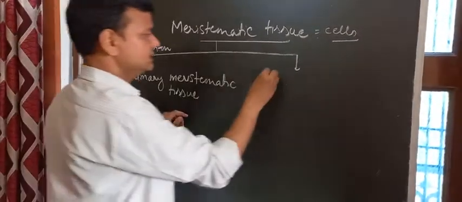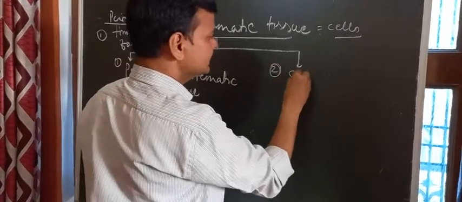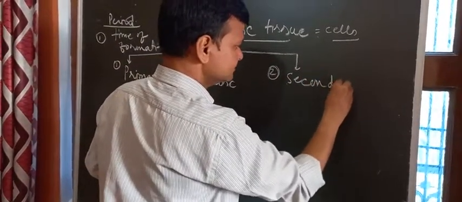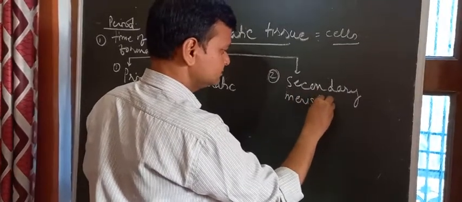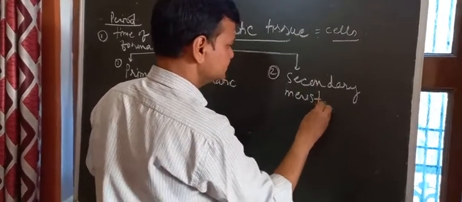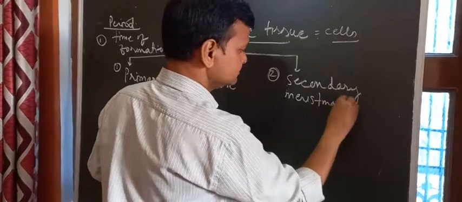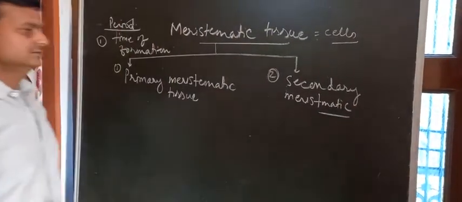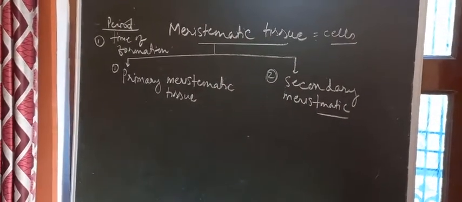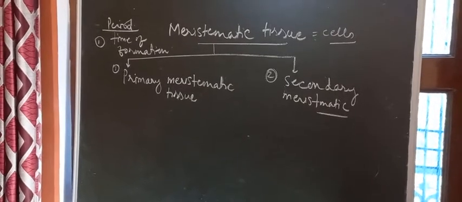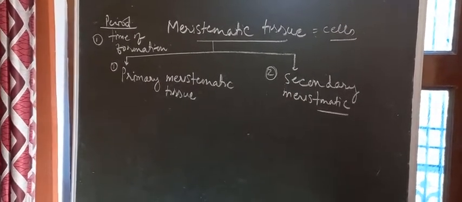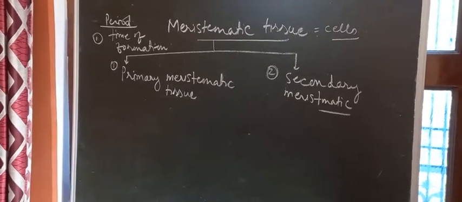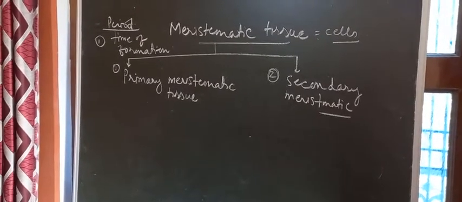And the second is the secondary meristematic tissue. The primary meristematic tissue and the secondary meristematic tissue. These are the two categories of tissues which we have mentioned till now, right?